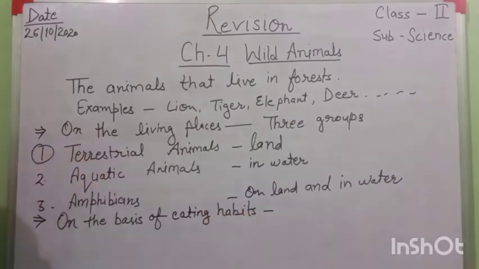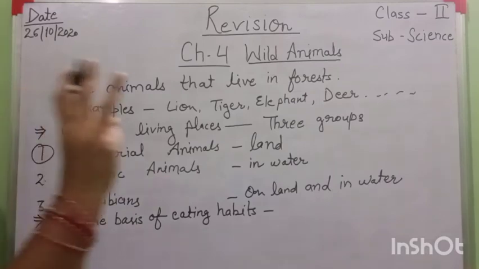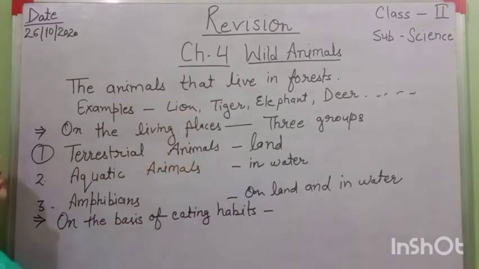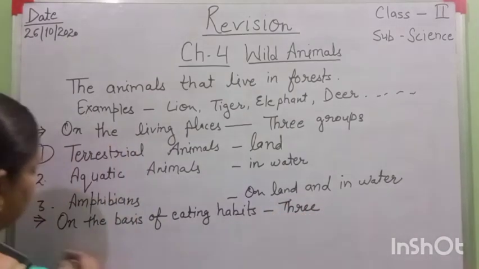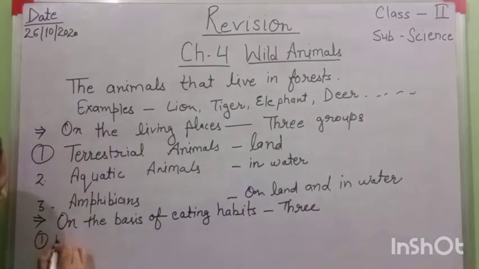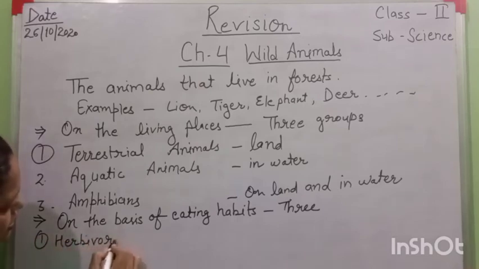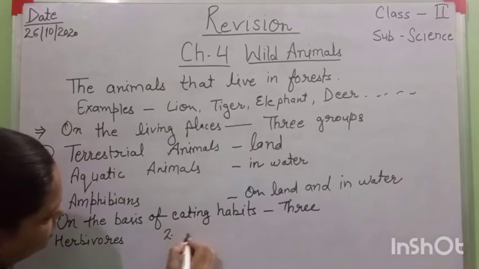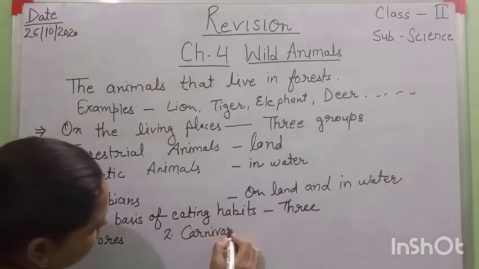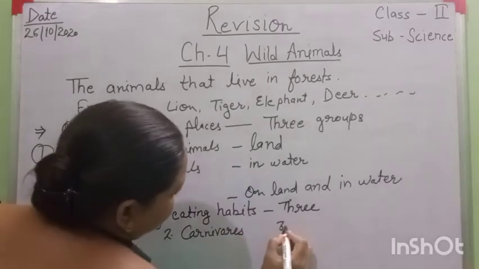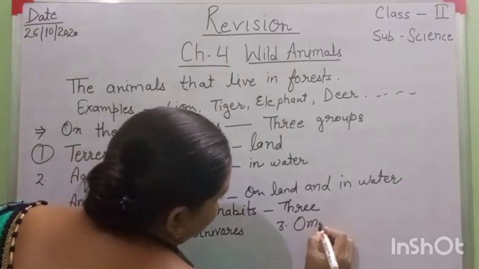The animals are divided into three groups. How many groups? Three groups. First is herbivores, second is carnivores, third is omnivores.